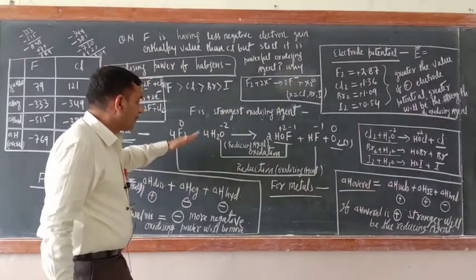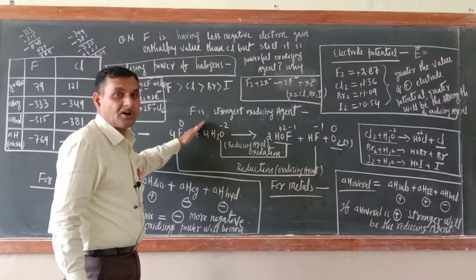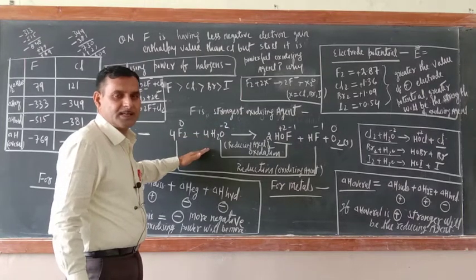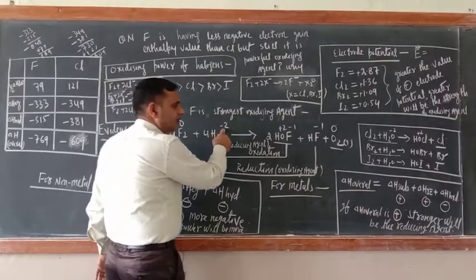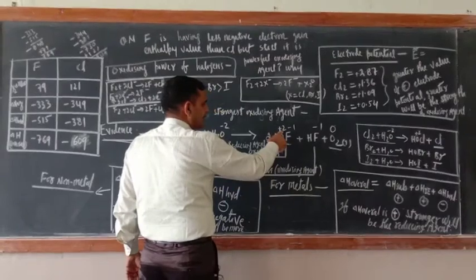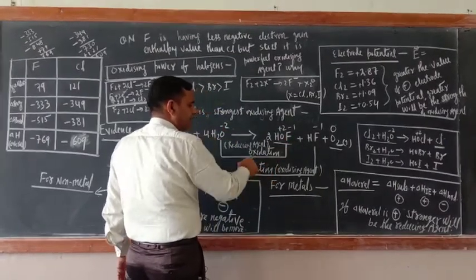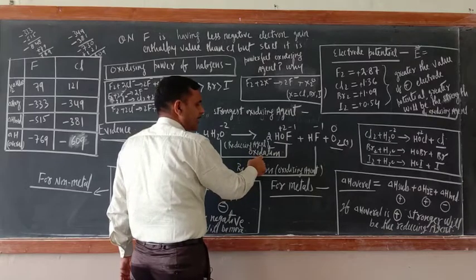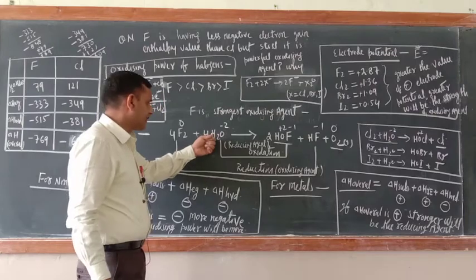Now we can prove with the help of the modern concept of chemistry, that is the oxidation number concept, which one is the oxidizing agent and which one is the reducing agent. Just see, here oxygen is -2, but here oxygen is +2. So from -2 to +2, there is an increase in the positive oxidation state, that is why it is undergoing oxidation. Hence H2O is here the reducing agent.